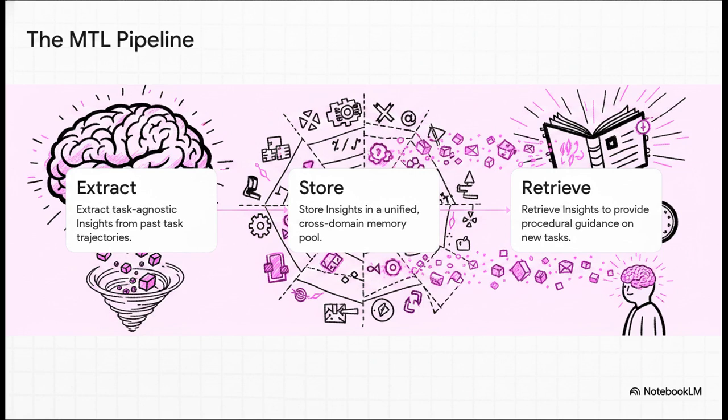First, during your offline generation phase, use the AI Genie framework to have an LLM extract high-level task-agnostic insights from your past trajectories, both the wins and the fails. Second, take those insights and store them in a unified cross-domain memory pool. Seriously, tear down the walls between your different coding tasks. And third, during active inference, retrieve these insights for procedural guidance. You don't feed them into the system prompt as code templates. You feed them in as strategic rules of engagement for the agent to follow.